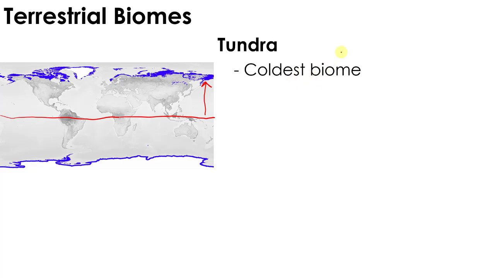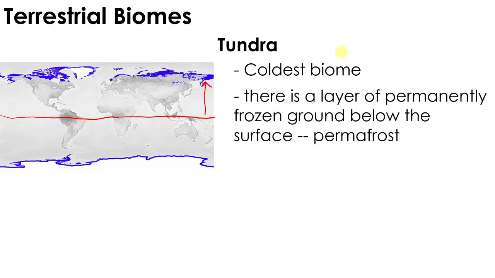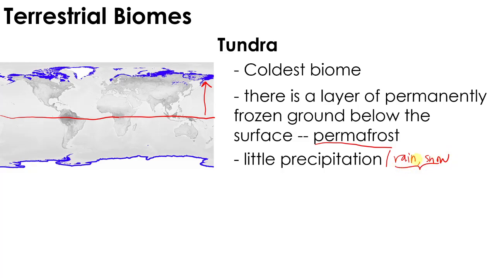Because of its very cold temperature, the ground actually has a layer of permanently frozen ground, and this layer is known as the permafrost. Again, this is the layer of the ground where it's permanently frozen. Again, it's frozen because of its very cold temperature. It also receives little precipitation or rain. Of course, in tropical areas it's rain, but in some areas, this can be snow, right? Again, this rain and snow are some forms of precipitation.